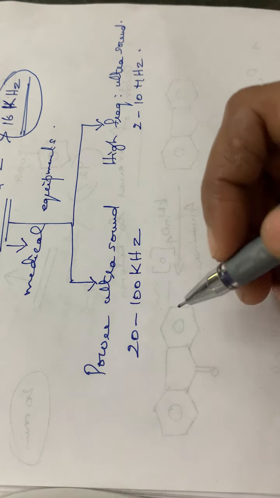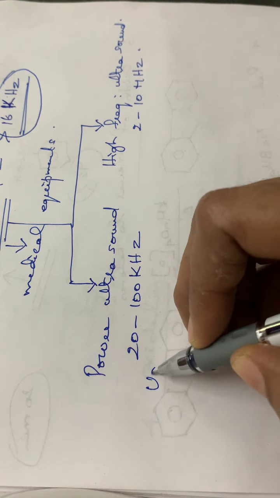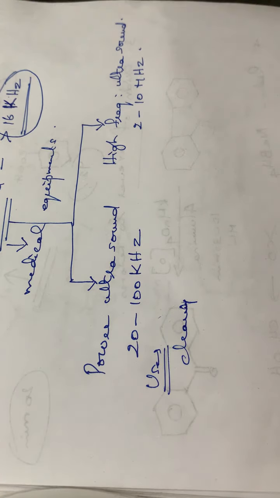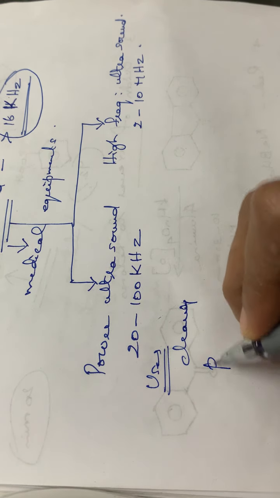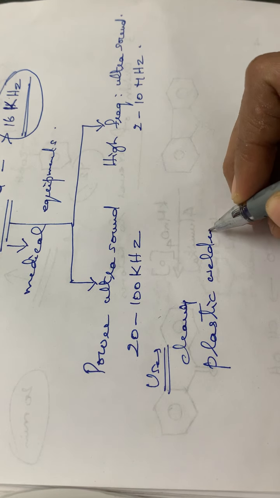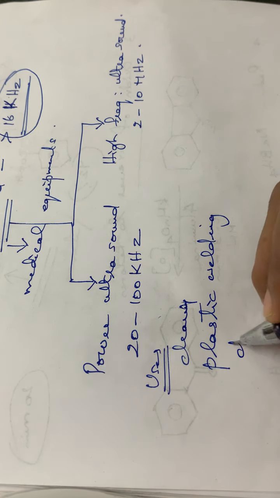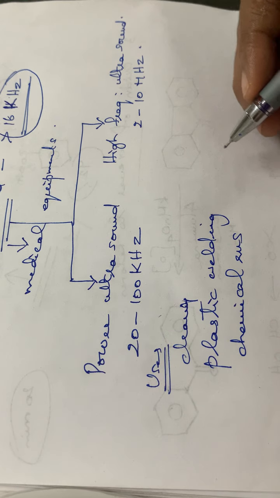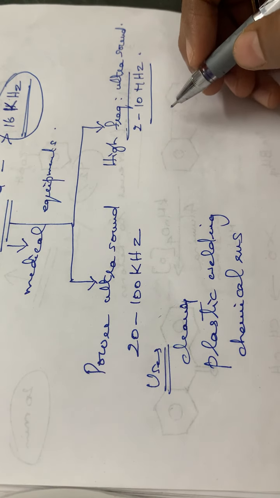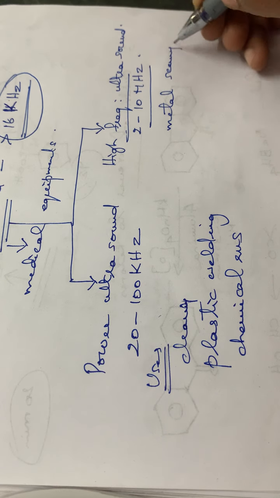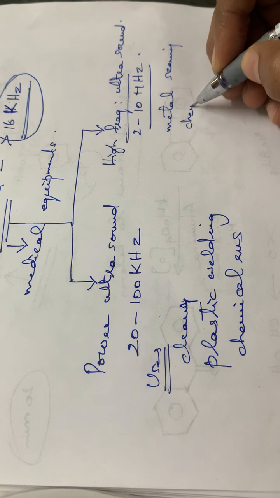This power ultrasound is used for cleaning purposes, then plastic welding, and chemical reactions. While in the case of high frequency ultrasound, it is used in metal scanning and chemical analysis.